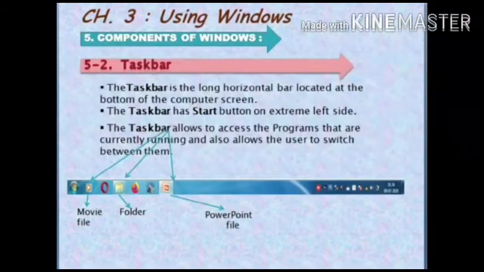The next component of Windows, that is taskbar. The taskbar is the long horizontal bar located at the bottom of the computer screen. The taskbar has a start button on the extreme left side. The taskbar allows to access the programs that are currently running and also allows the user to switch between them.